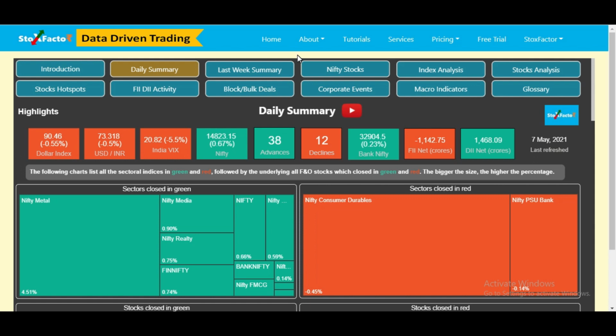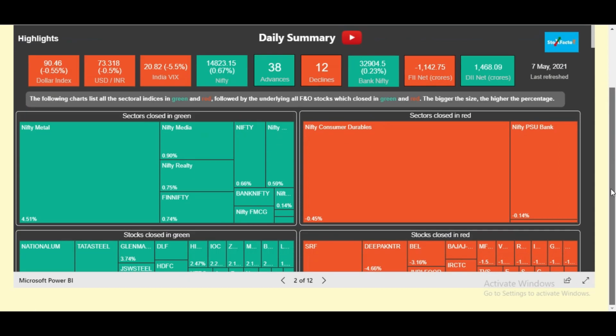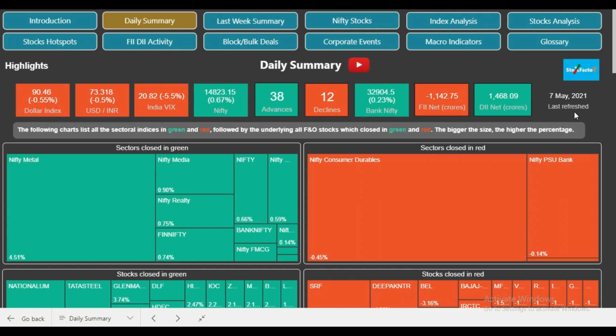Now friends, in order to perform the analysis, we'll switch to the full version mode of our dashboard. So we'll scroll down, we'll click on this full screen mode button in order to bring the dashboard to the full screen mode. So friends, now we are in the full screen mode of our dashboard. And you can go back to the normal mode by either pressing the escape button on your keyboard or by clicking on this particular icon. Then you can go back to the normal mode. Now friends, let's begin with our analysis.